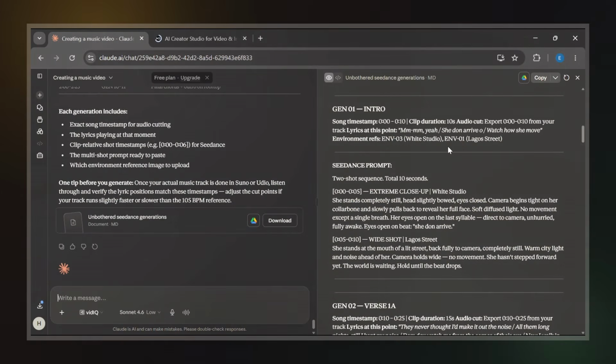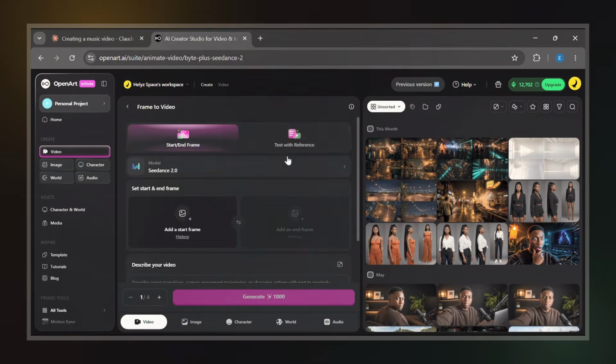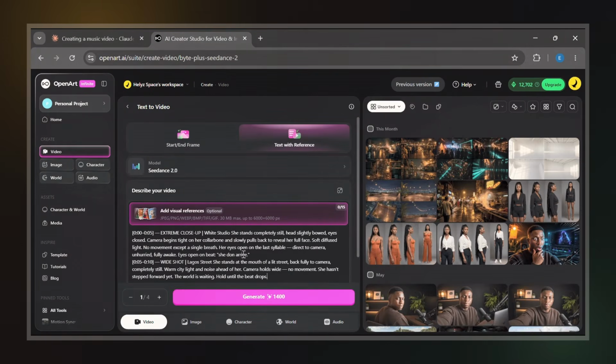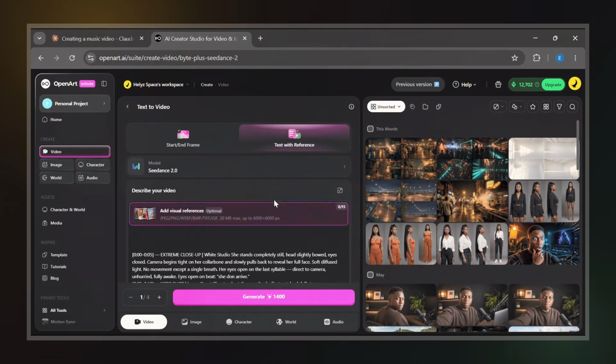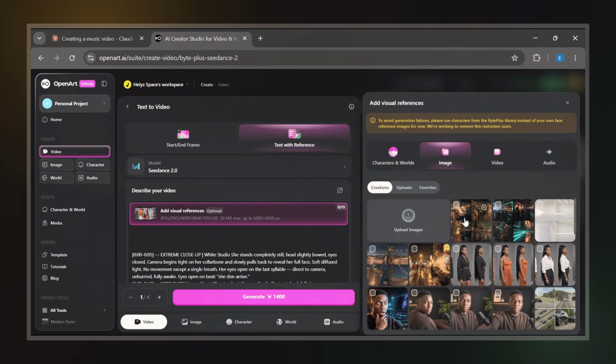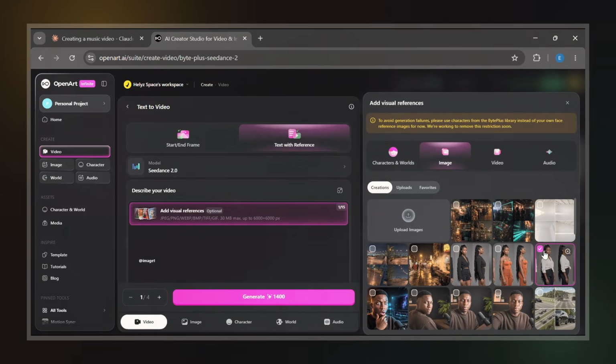This helps speed up the workflow while maintaining consistency. The first thing I do is copy the first video prompt from Claude. I then return to OpenArt and paste the prompt into the video generator. Next, I add my visual references. To do that, I click Add Visual References and upload both the character reference and the environment reference.